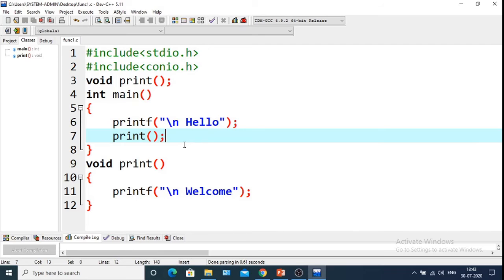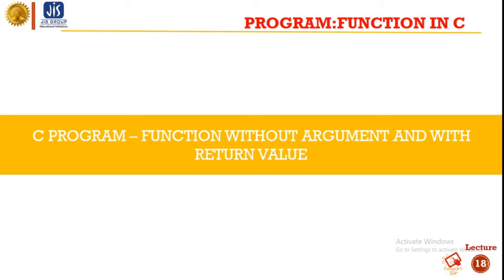So let's do another program. Our next program is another C program which has a function that does not have any argument but has a return type.